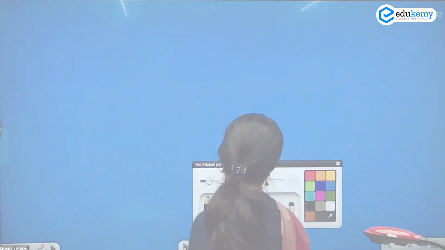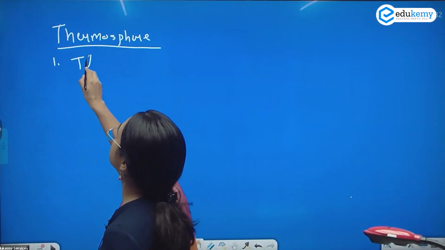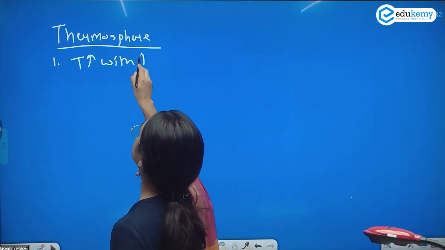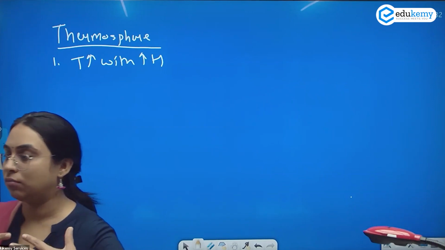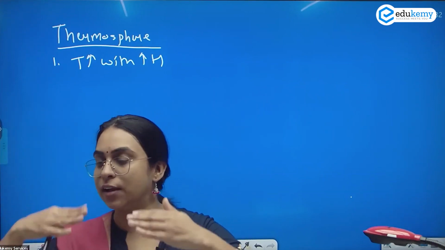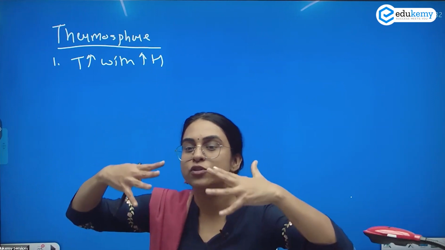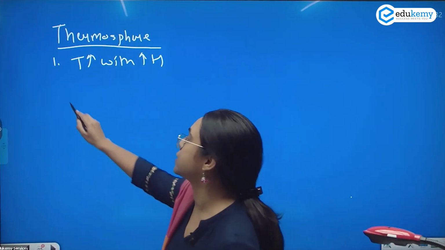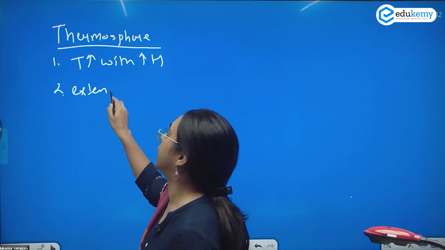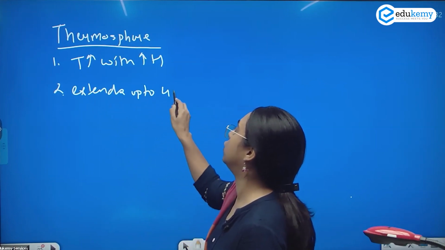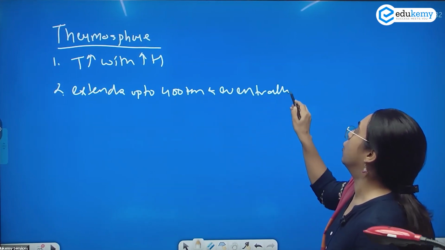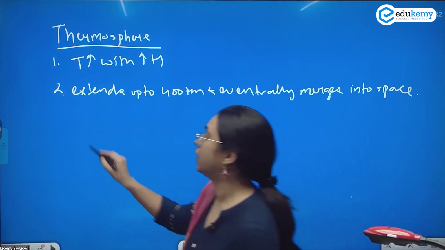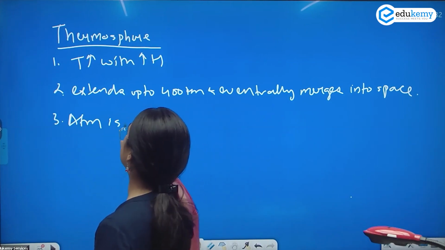Moving on to the third layer, that is your thermosphere. The temperature increases with the increase in height. There is no particular boundary, but it is generally said to extend up to 400 kilometers, and eventually merges into space. The atmosphere is extremely rarefied.